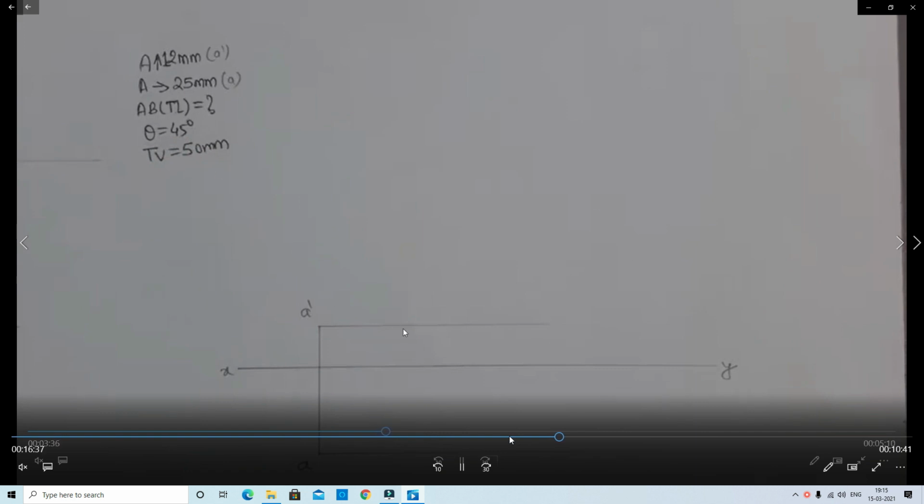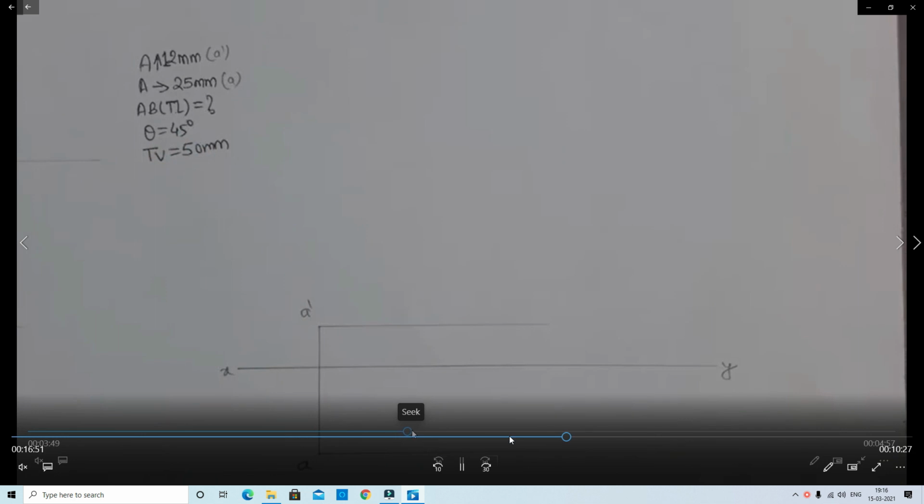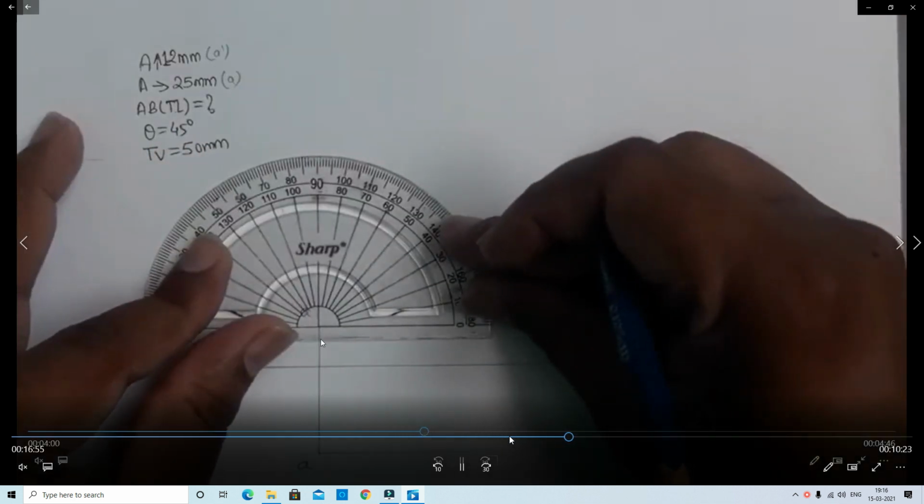Then they give the inclination with HP. Theta is equal to 45 degrees. Inclination to HP is called theta. Inclination to VP is called phi. So theta is equal to 45. With the help of the protractor, we measure the 45.